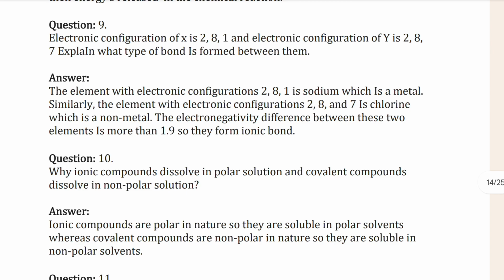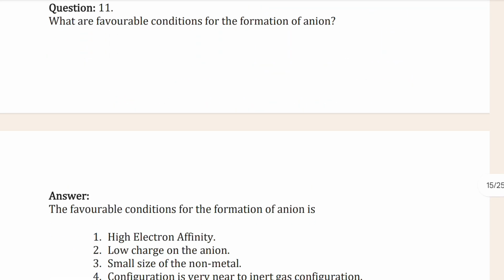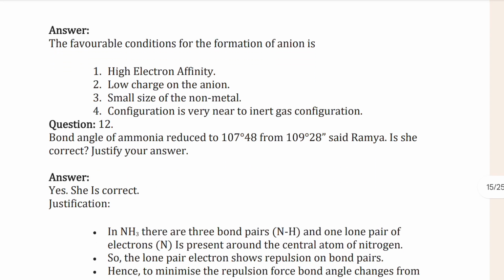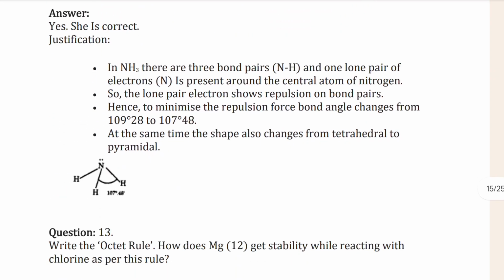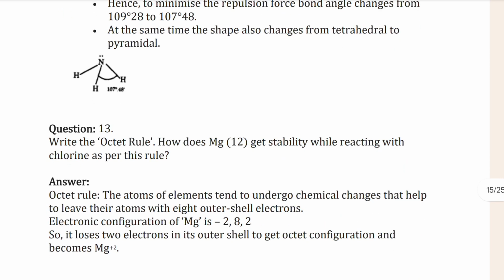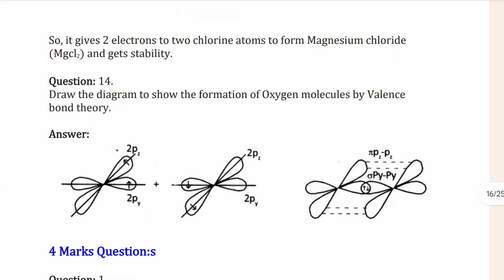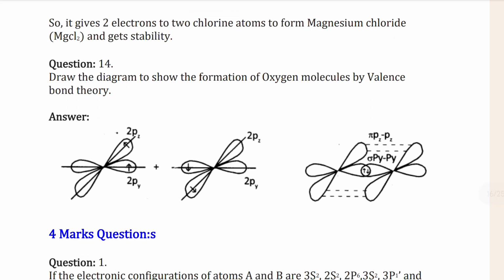Then question number 9 and 10. Question number 11, and that's the answer of that one. Then here you can go, then you can see that one.